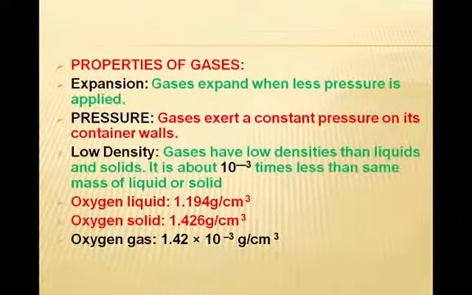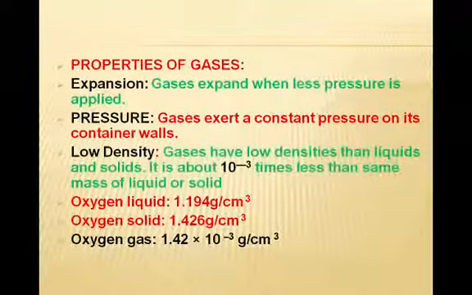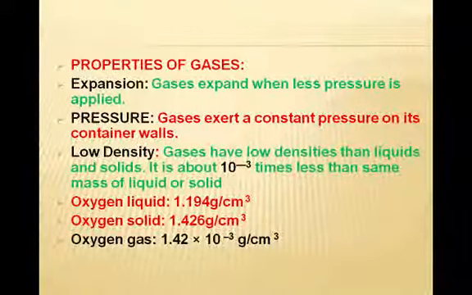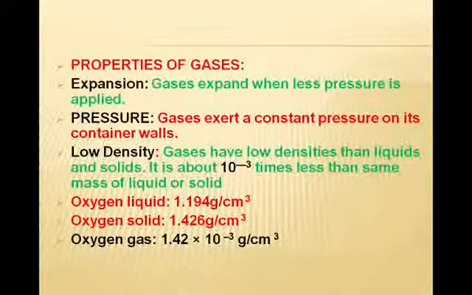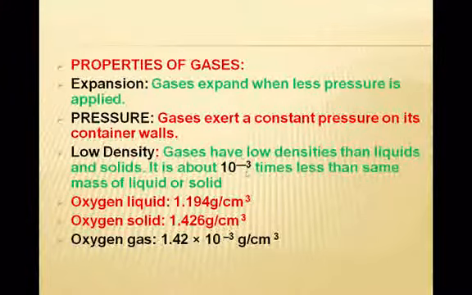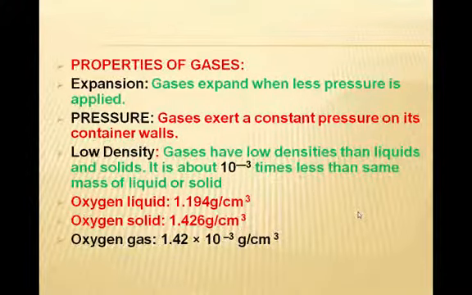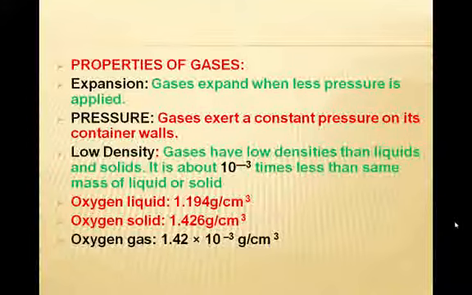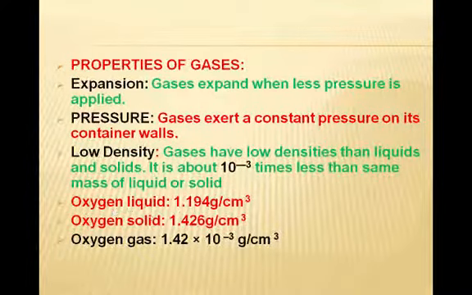The next one is low density. Gases have lower densities than liquids and solids. It is about 10 power minus 3 times less than that of liquids and solids. Here we are taking the example of oxygen in liquid, solid and gaseous form.